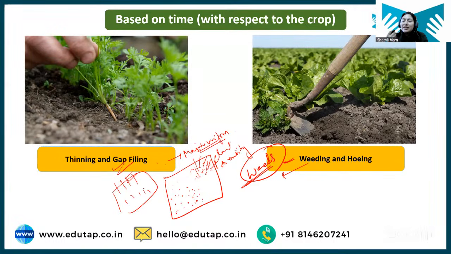But in case like if you have seen how coriander grows, right? Coriander seed is very small, so you will just broadcast the seed over the field. So it might happen that at a particular area plant density is more, and at some area plant density is very less. So what you can do, you can thin out. You can just pluck out, or you can uproot the coriander plant from this area and you can transplant them here. Okay? So you can do this gap filling here.